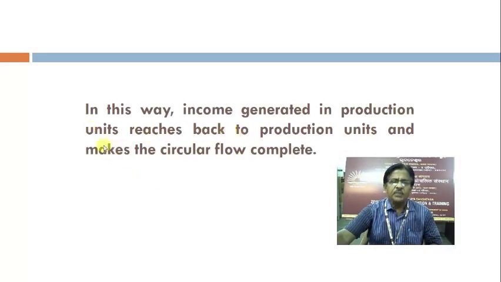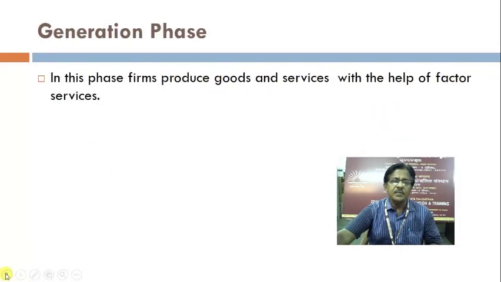In this way, income generated in the production units reaches back to the production units and makes the circular flow complete. So as I have shown in the circular flow, you see the three phases.